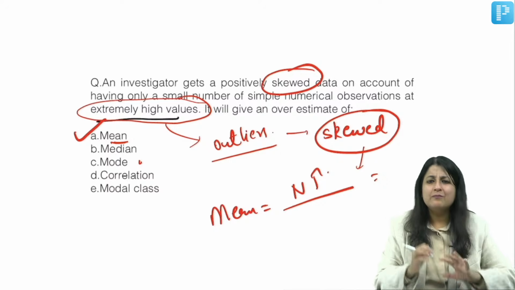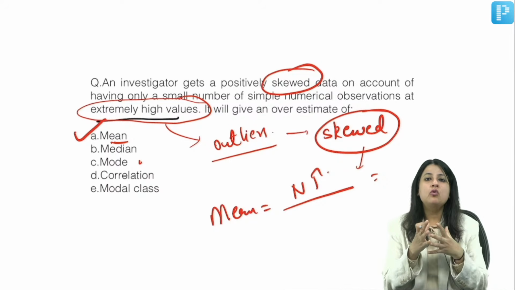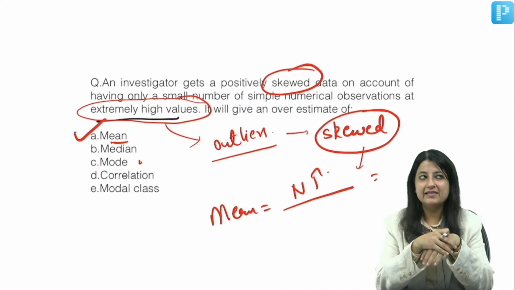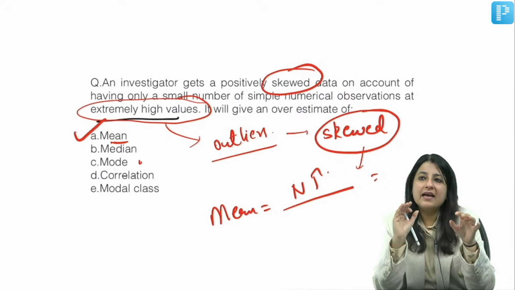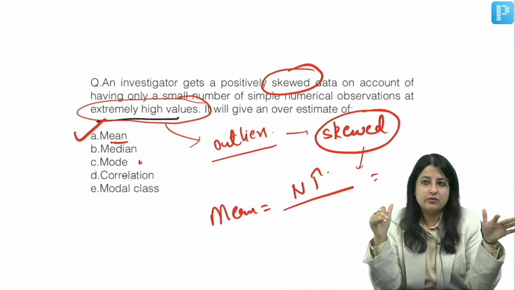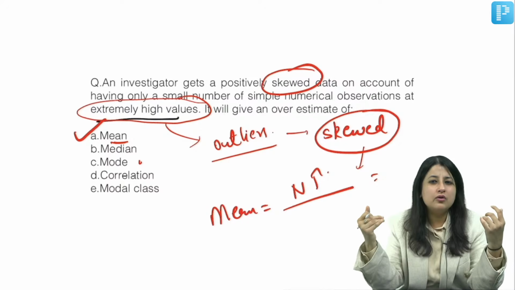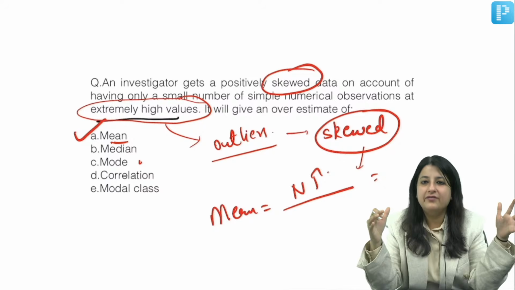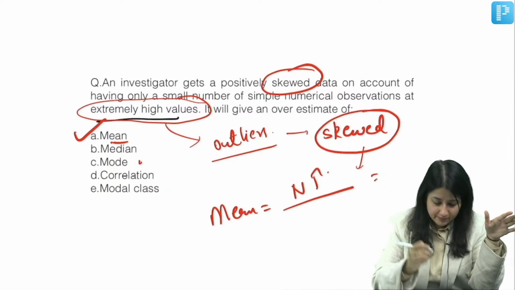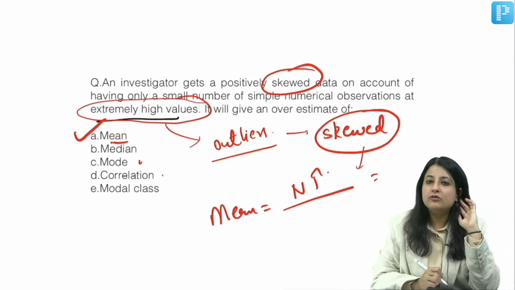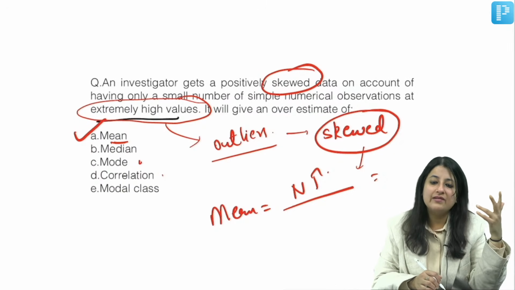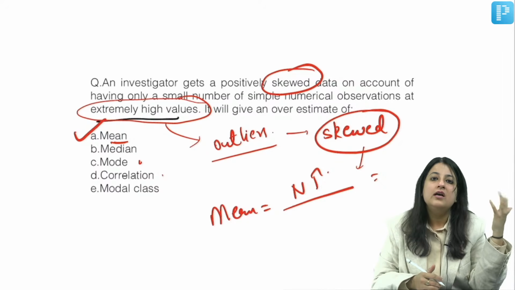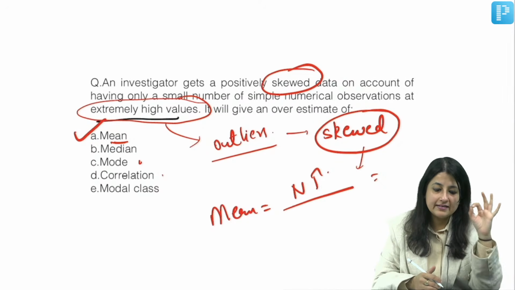Now, mode is one such measure of central tendency which is not affected by change in the range of the data set. Whether the data set is normal or skewed, it really doesn't get affected, but it's not the best. Correlation we will calculate from a scatter diagram. Modal class is used when we have a mode distribution. Did you understand this?